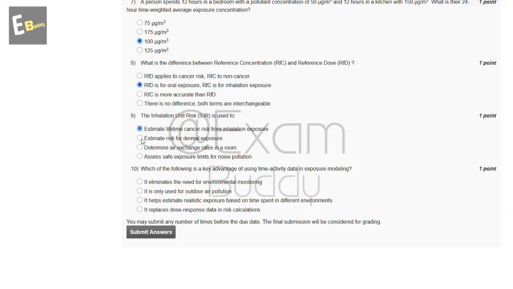Now the tenth question is, which of the following is a key advantage of using time activity data in exposure modeling? So these are the options, and the answer of our tenth question is C. It helps estimate realistic exposure based on time spent in different environments. So submit your answer.